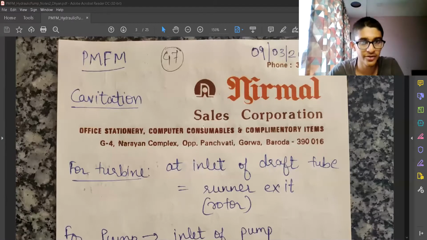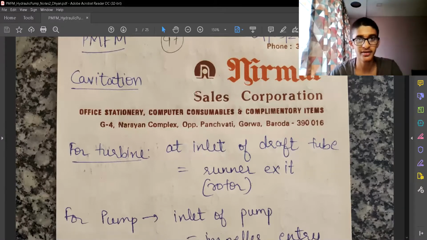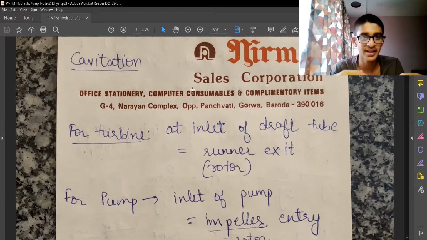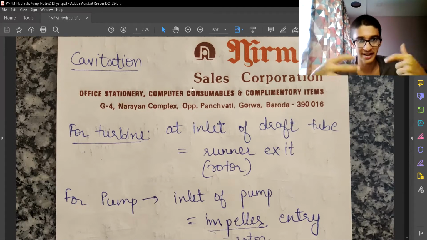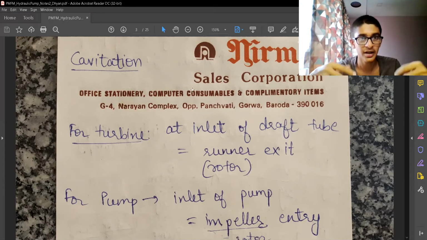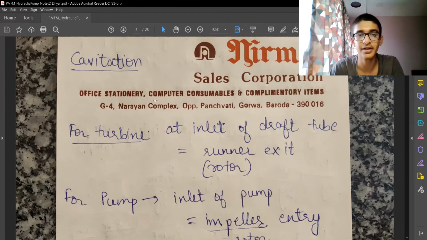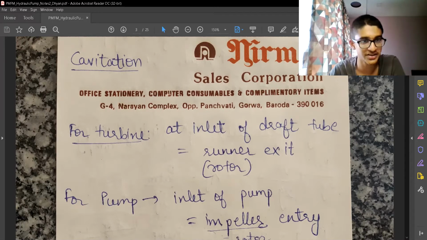So now let me introduce you to a topic of cavitation. This is a very important topic and you must understand it physically also, because it is applicable to so many things. Wherever blades are involved, wherever low pressures and high pressures are involved, or pressures lesser than ambient pressures are involved, cavitation problems can occur. It can have devastating results on our fluid machines and blades. Wherever blades are involved, it can have very devastating results.